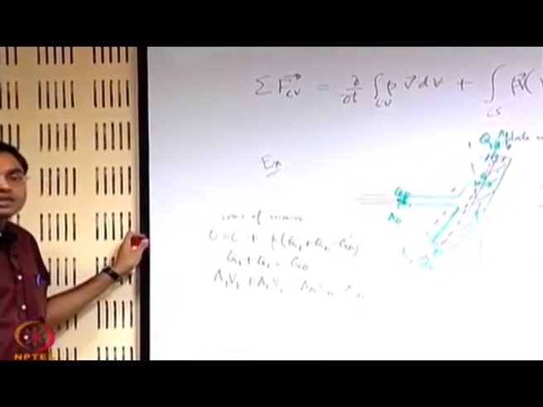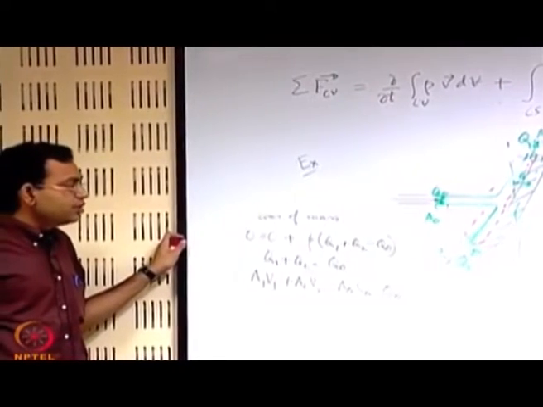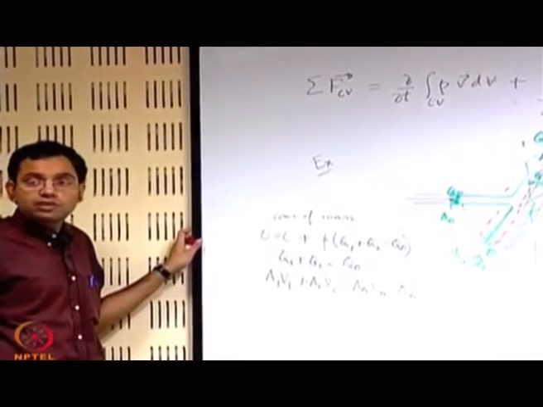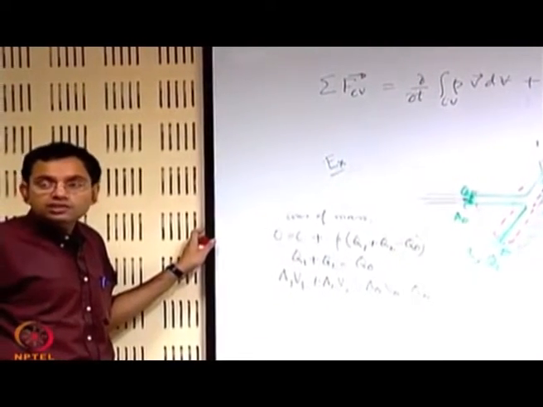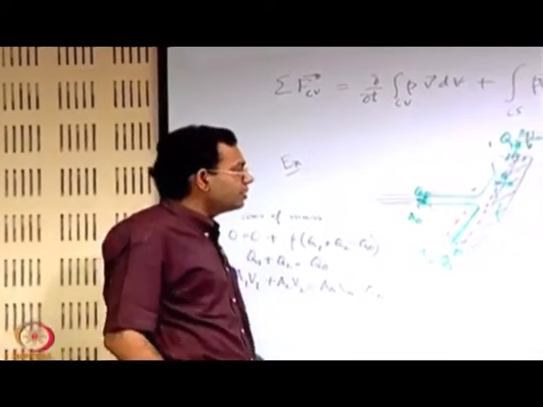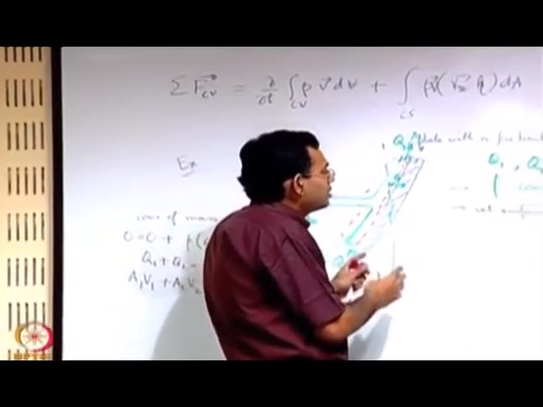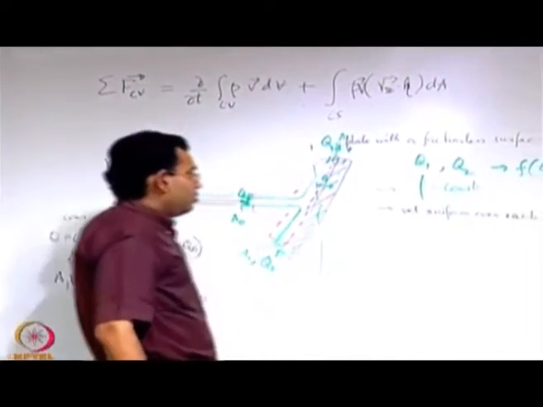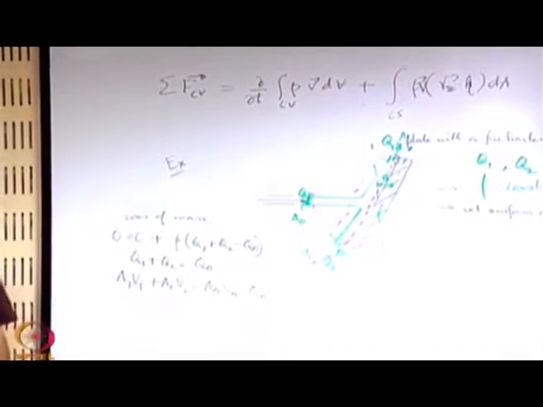Now, there is a relationship between V1, V2 and V0. It is possible to have a relationship between V1, V2 and V0, but before coming into that relationship, let us complete the exercise of looking into the linear momentum conservation, that what linear momentum conservation gives us.